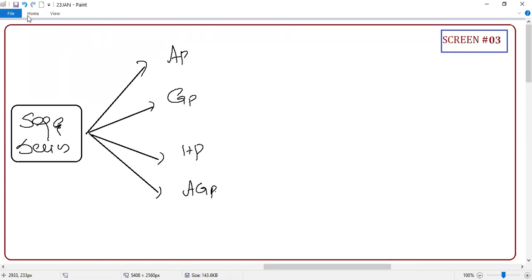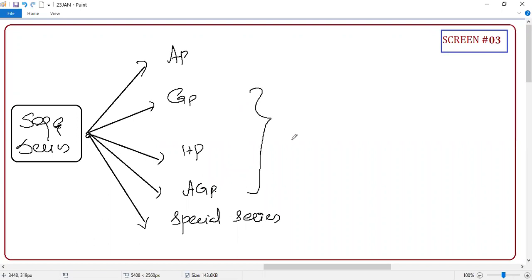Then you have something called special series also. Under special series, a lot of things will come. These are very important. Anyhow, as I said, these are all part of your 11th standard.